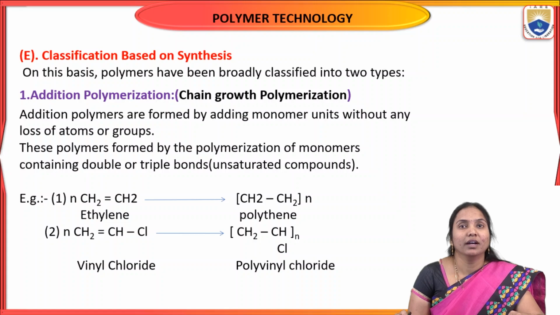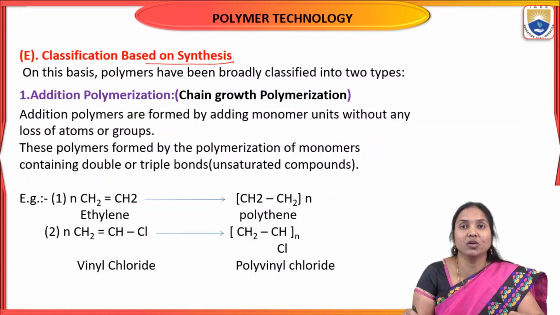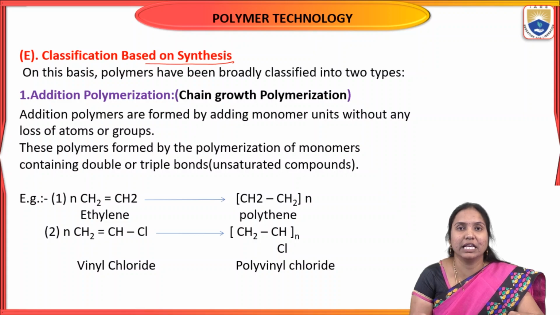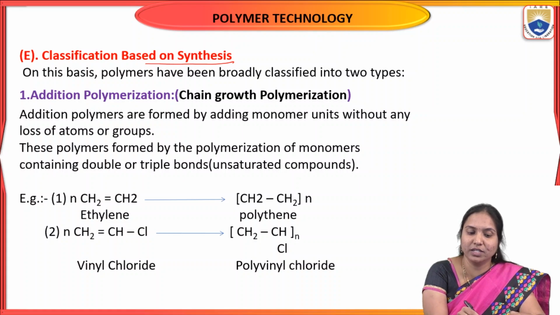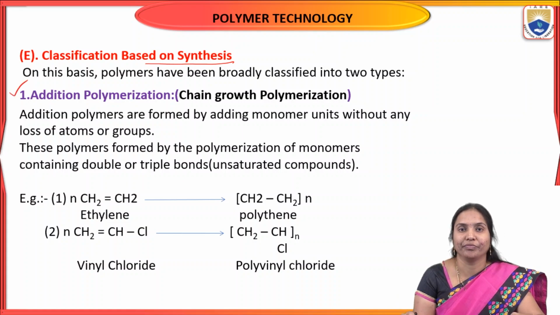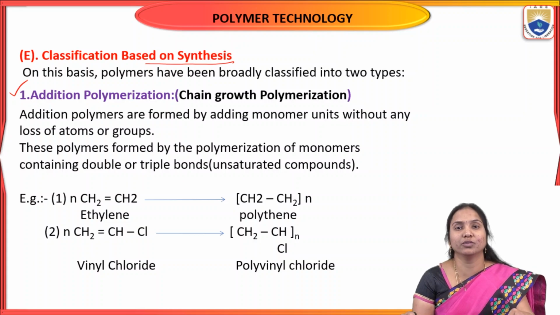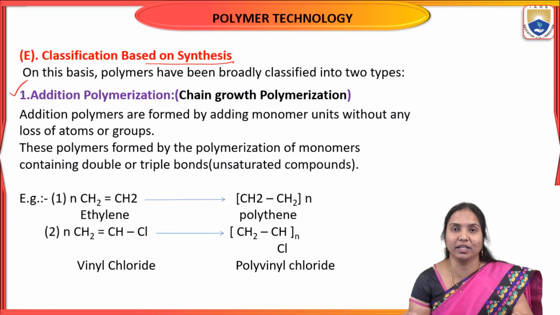Next, the fifth one, classification based on synthesis. Based on synthesis, polymers are classified into two types: addition polymerization and condensation polymerization. The first one is addition polymerization, which is also called chain growth polymerization.